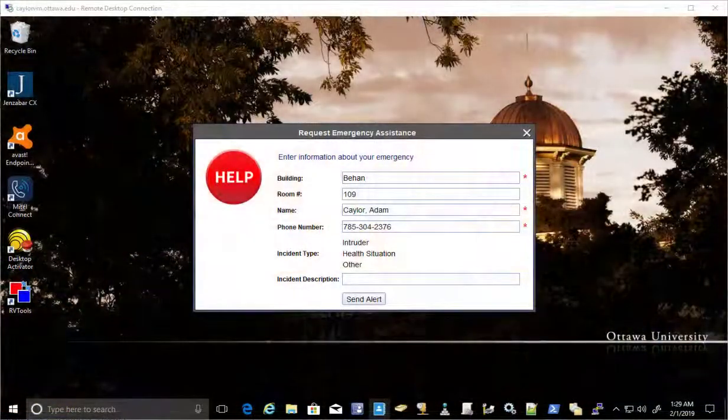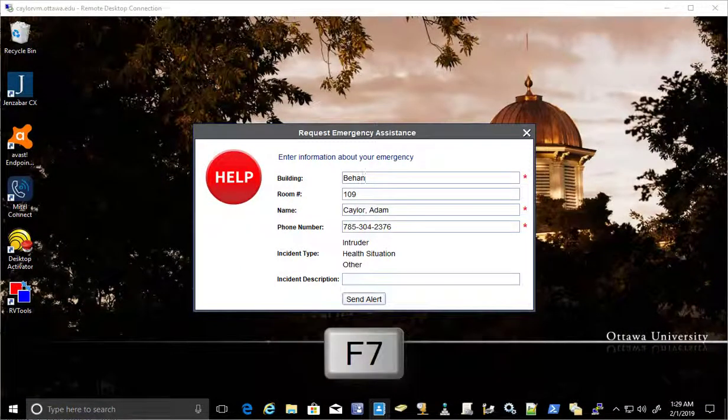The panic button can be engaged in multiple ways. In a non-life-threatening situation where assistance is needed, simply press the F7 key to bring up the Request Emergency Assistance window. Here, you can type a short message that is immediately relayed to the security department.